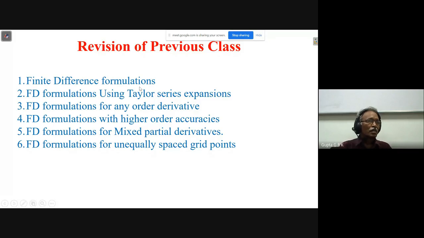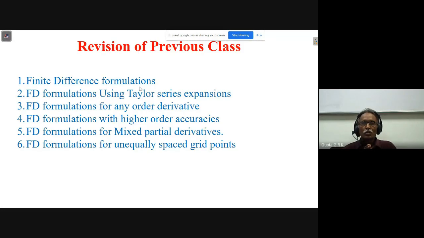In the last class, we discussed finite difference formulations, or discretization of partial differential equations into algebraic equations, using Taylor series expansion. We have seen how to get the expressions for any order derivative with first order accuracy. If you want a first order derivative, take one additional neighboring point. If you want a second order derivative, take 2 additional points. If it is third order, take 3 additional points. Then we saw forward difference approximation, backward difference approximation, and central difference approximation.